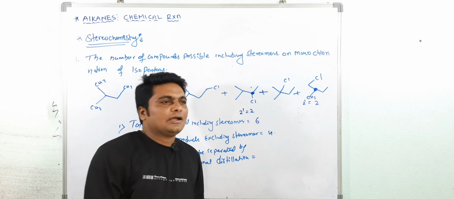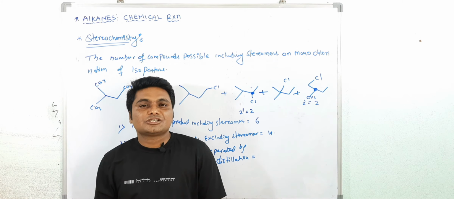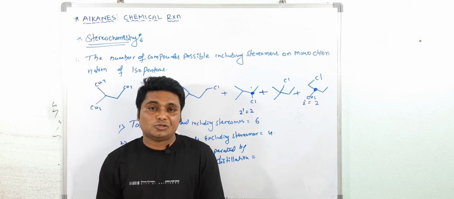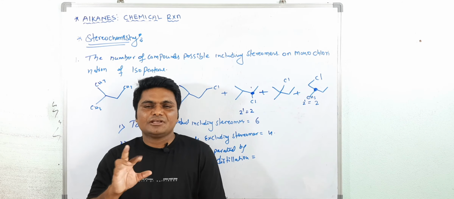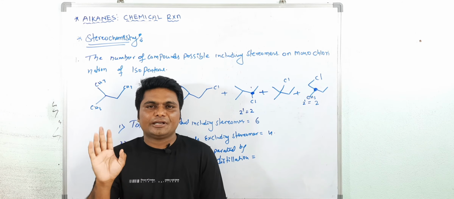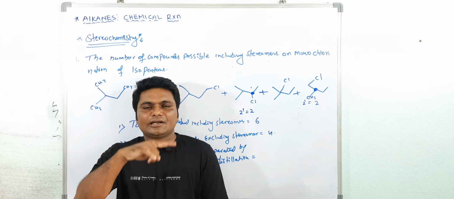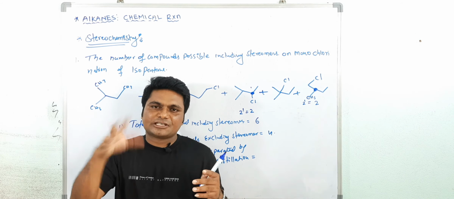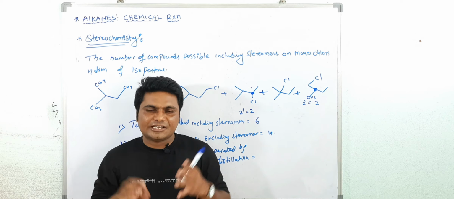See here, you must have studied in stereochemistry the enantiomers and diastereomers. Enantiomers have the same physical properties and boiling point except the optical rotation, because dextro rotates right side and levo rotates left side. But the physical properties, meaning boiling point, melting point, solubility, are the same.